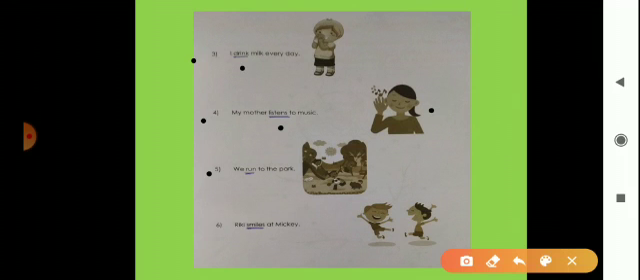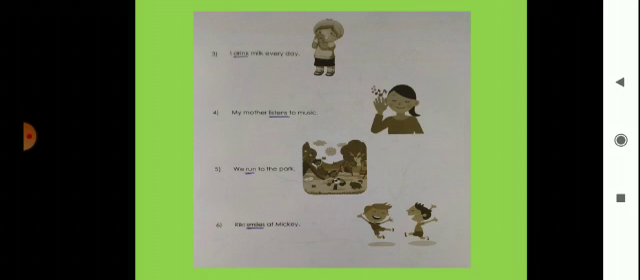Now fifth, we run to the park. We run to the park. Which action is here? Of running. So run is an action word. So underline it. Then number 6. Ricky smiles at Mickey. Now here is a funny action. What is it? Smiles. Okay. So smile is an action word. So underline it.